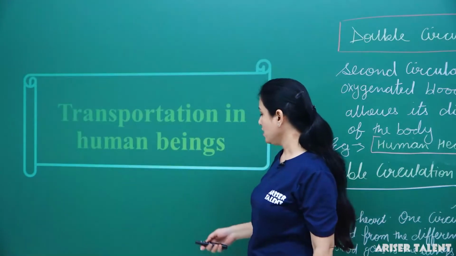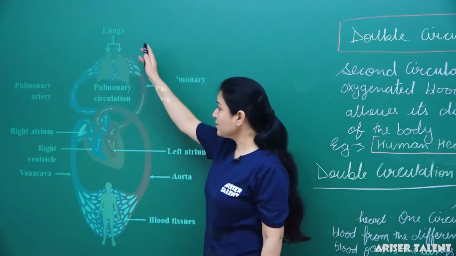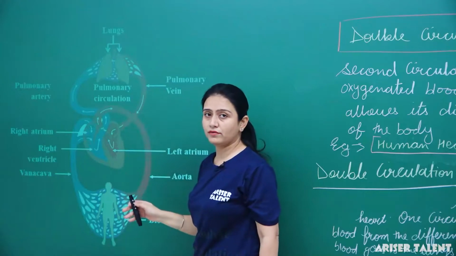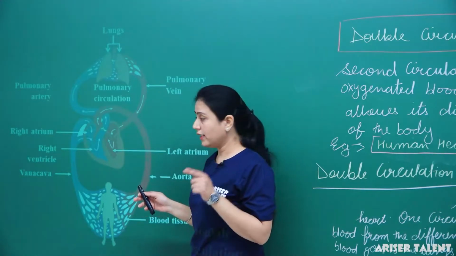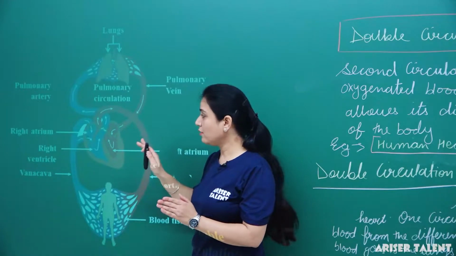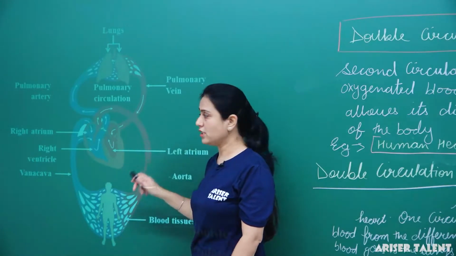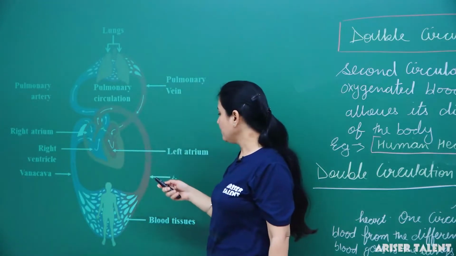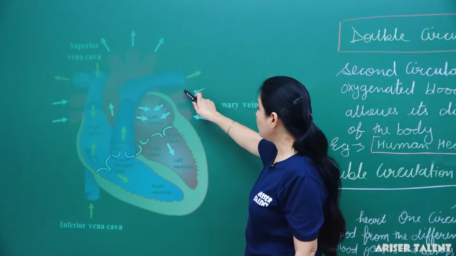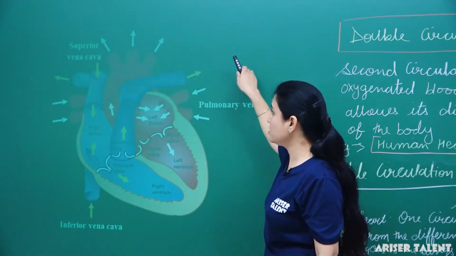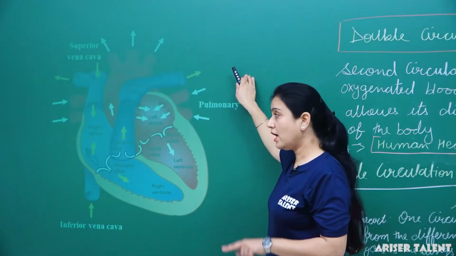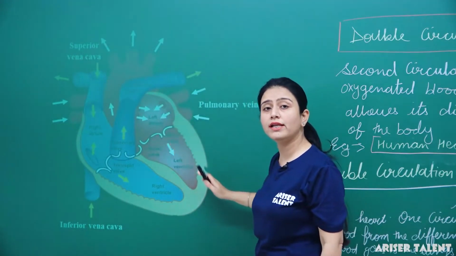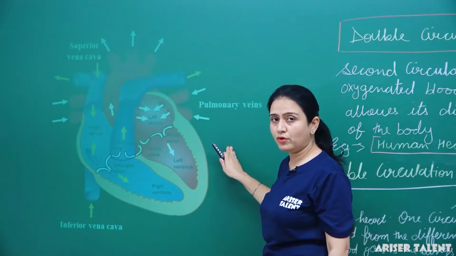Here we can see the structure of the heart. In the right part of the heart, deoxygenated blood enters, and from here it goes to the lungs for oxygenation. Such kind of circulation is one circulation. Then the deoxygenated blood reaches the lungs for oxygenation. After oxygenation, that oxygenated blood enters into the left part of the heart through the pulmonary veins.